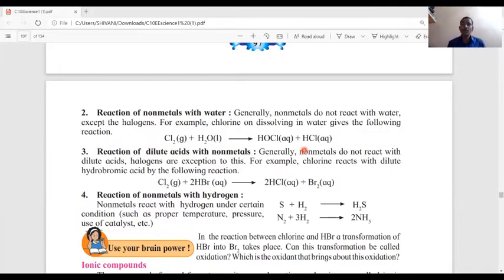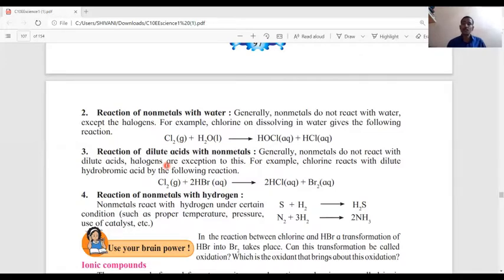Generally, nonmetals do not react with water except halogens. For example, chlorine on dissolving in water gives the following reaction. When chlorine dissolves in water, we get hypochlorous acid, and when chlorine reacts with water we also get hydrochloric acid. The third chemical reaction is the reaction of dilute acids with nonmetals.